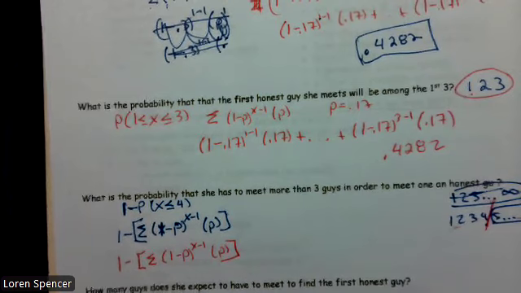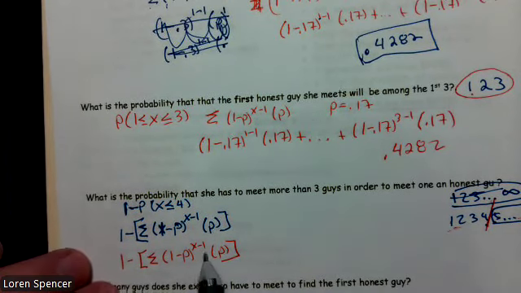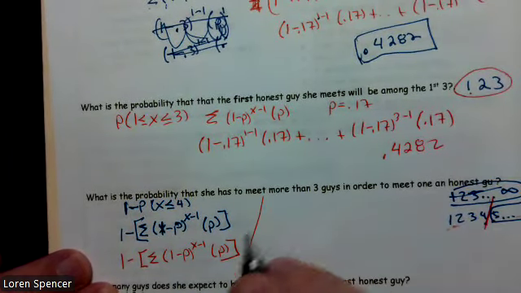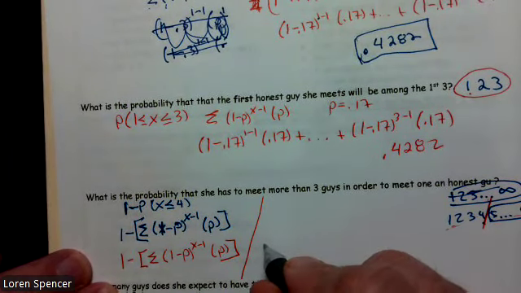Okay. So in this case, I've got to plug in. And remember, we're always going to plug in starting with our lowest value, which happens to be 1.